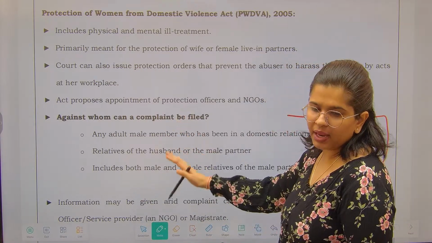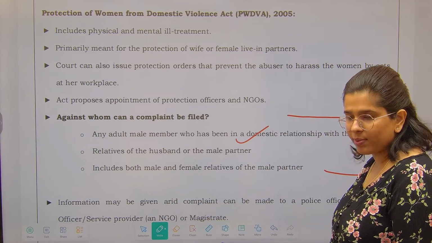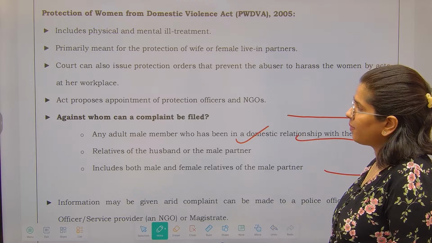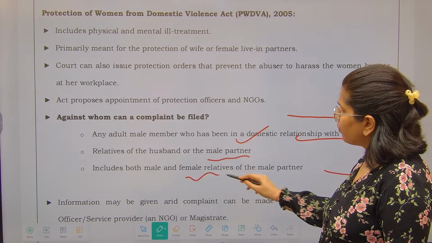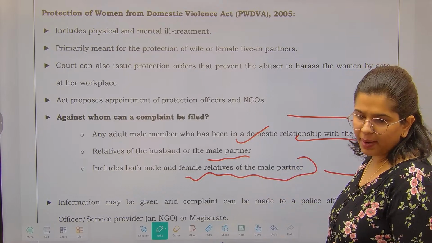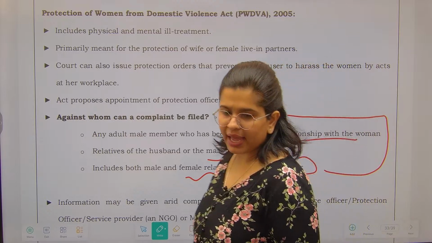These are the people against whom complaints can be filed: any adult member who has been in a domestic relationship with the woman, and relatives of the husband or partner, which includes both male and female relatives of the male partner. Against all such people, the complaint can be filed.